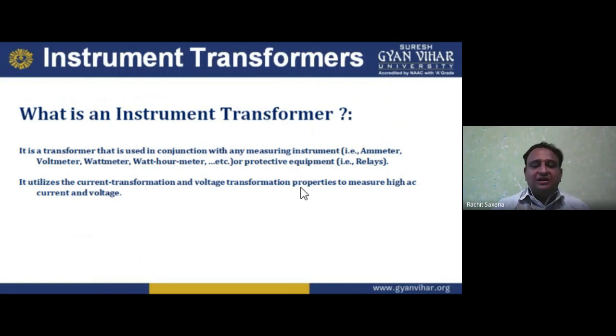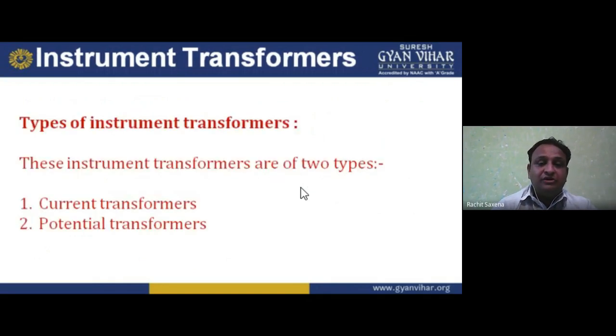So it utilizes the current transformer and voltage transformer properties to measure high AC current and voltage. I hope you understand. Now moving forward, types of instrument transformers. These instrument transformers are of two types. One is the current transformer, another one is the potential transformer.